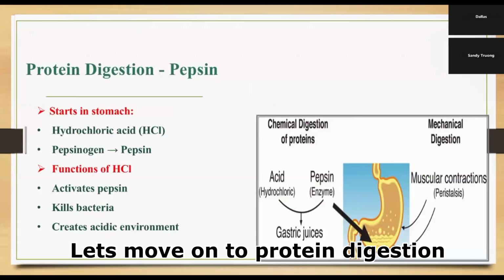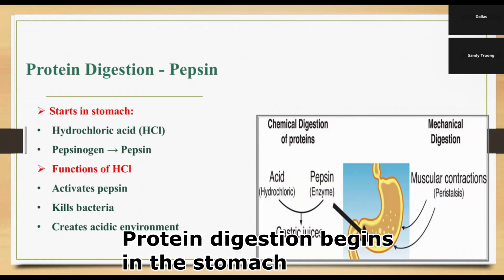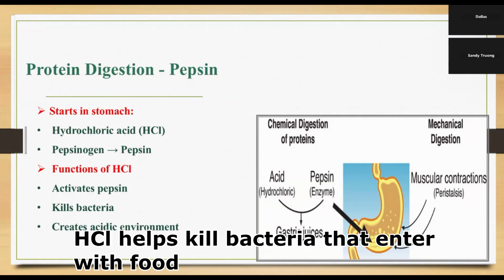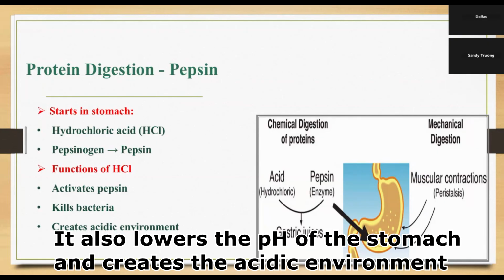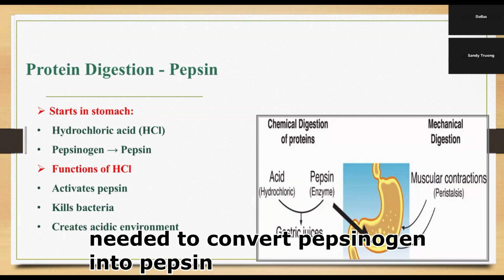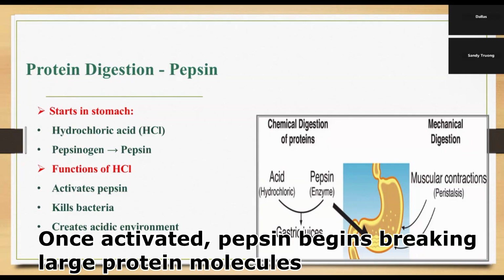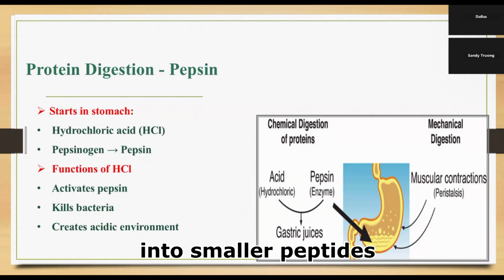Let's move on to protein digestion. Protein digestion begins in the stomach. HCl helps kill bacteria that enter with food. It also lowers the pH of the stomach and creates the acidic environment needed to convert pepsinogen into pepsin. Once activated, pepsin begins breaking large protein molecules into smaller peptides.